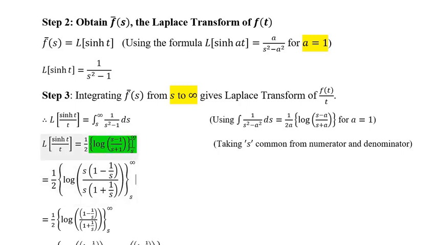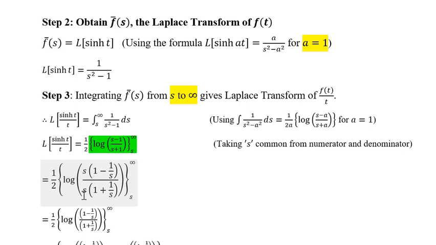As I have already said, to give the limit infinity to s, we have to make sure that s remains in the denominator. So from that point of view, we have taken s common, 1 minus 1 upon s. And from the denominator, when we take s common, it becomes 1 plus 1 upon s.